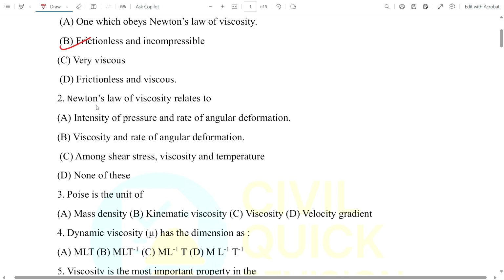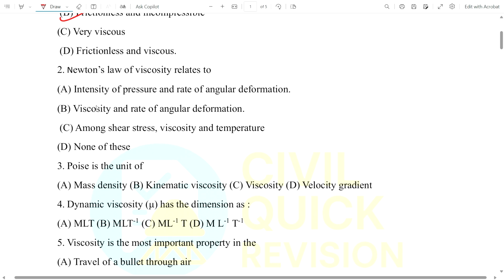Okay, come to the second question. What is Newton's law of viscosity related to? It relates intensity of pressure and rate of angular deformation, or viscosity and rate of angular deformation, or shear stress, viscosity and temperature. As you all know, shear stress is equal to viscosity times the rate of change of velocity with respect to depth, or we can say the rate of angular shear strain.